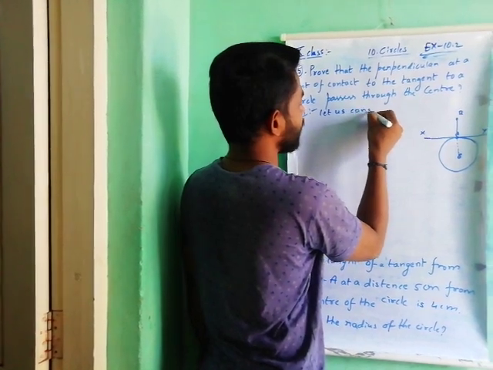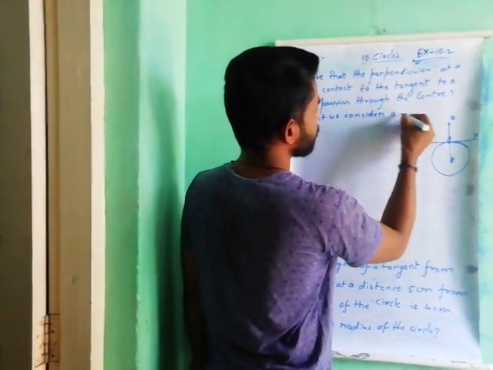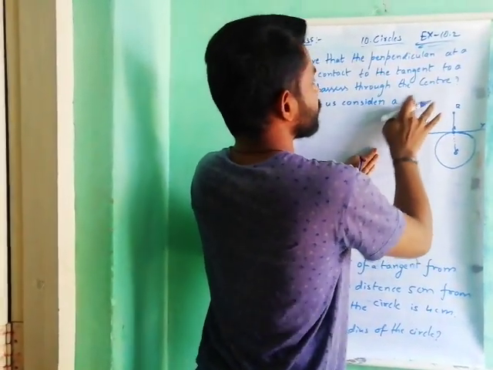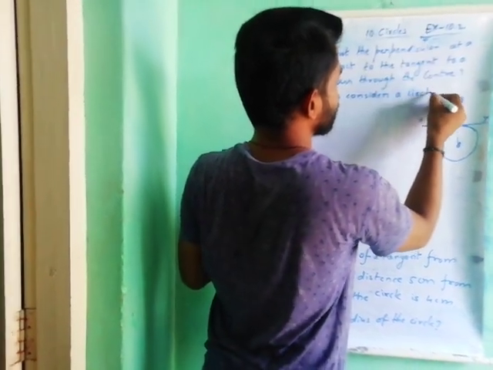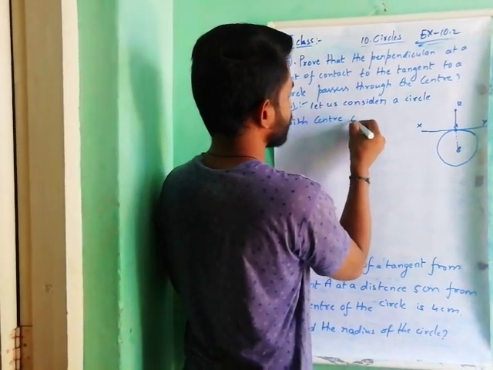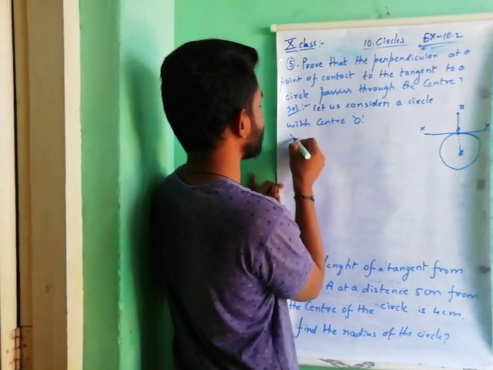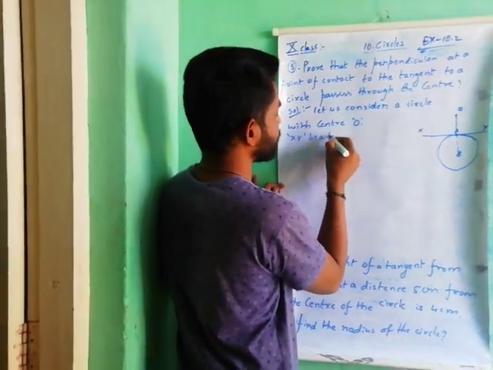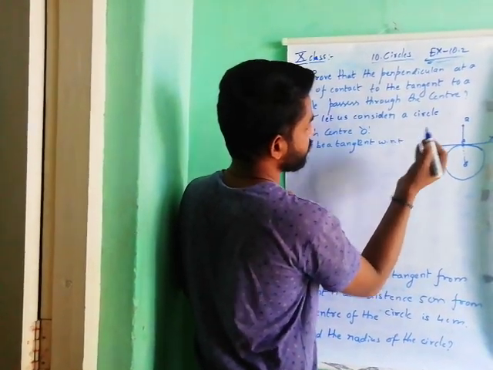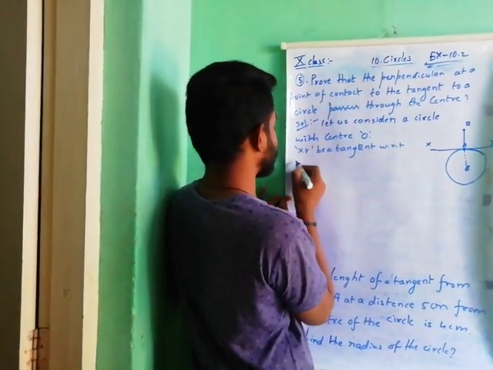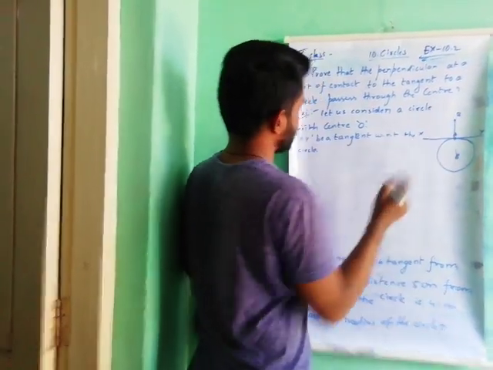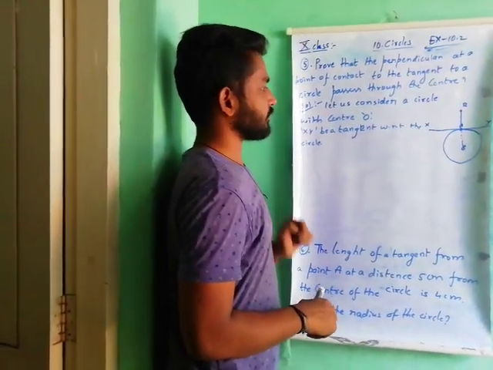Let us consider a circle with the center O. XY be a tangent with respect to the circle.